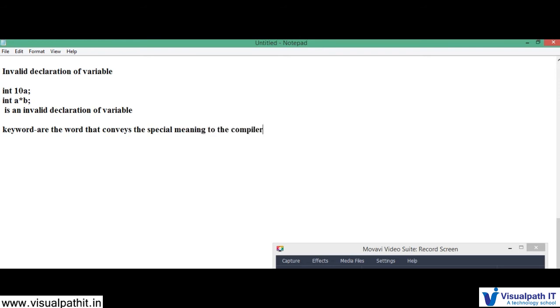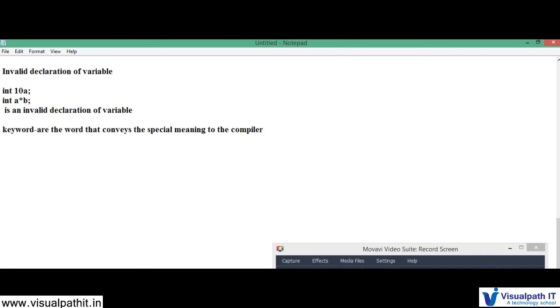To whom does it have to talk? It has to talk to the compiler, right? These are called tokens. If I say a program, the program comprises keywords, identifiers, literals, punctuators and operators.